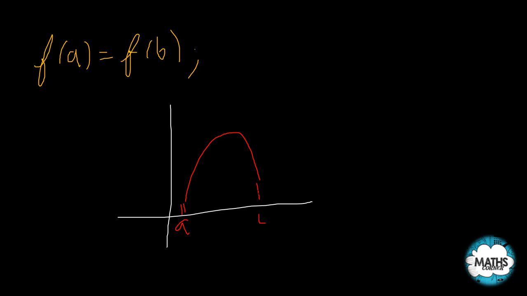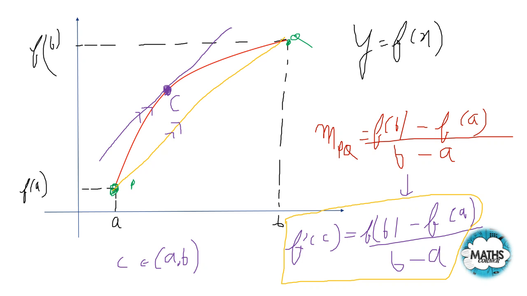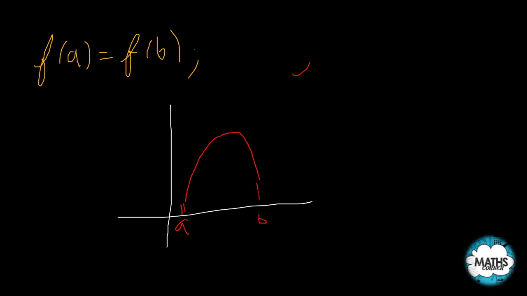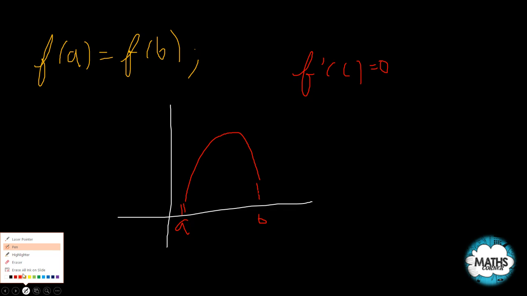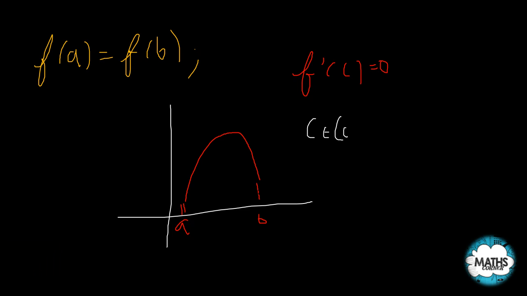Now this is Rolle's theorem only, that we have understood in our previous slides. So if I put f of a equal to f of b, then I will get f dash of c equal to 0 for some c belonging to the open interval a to b.